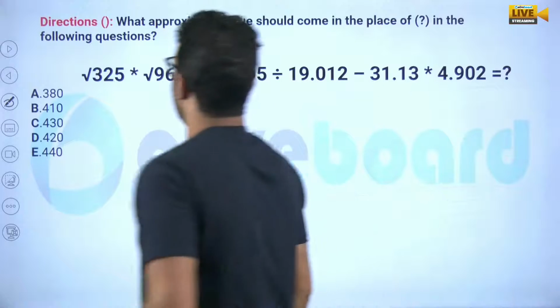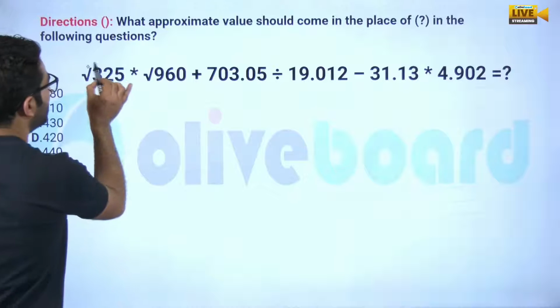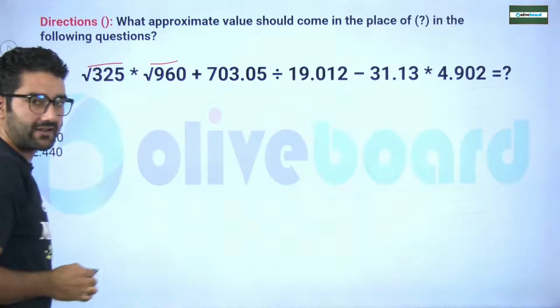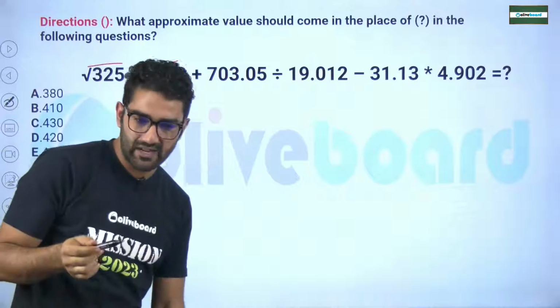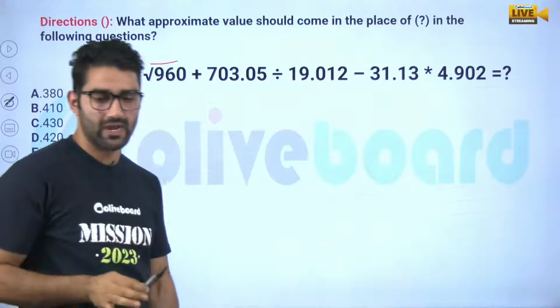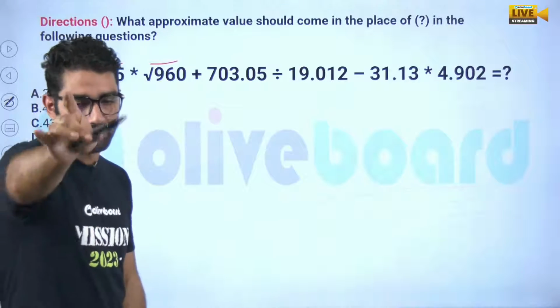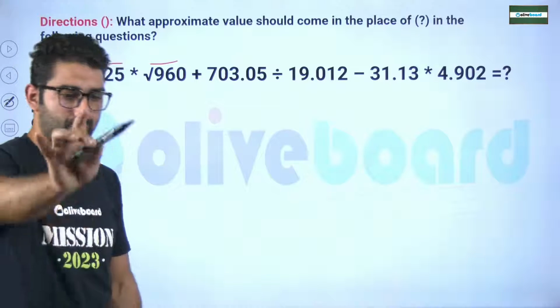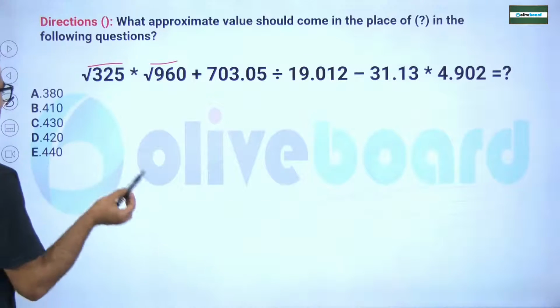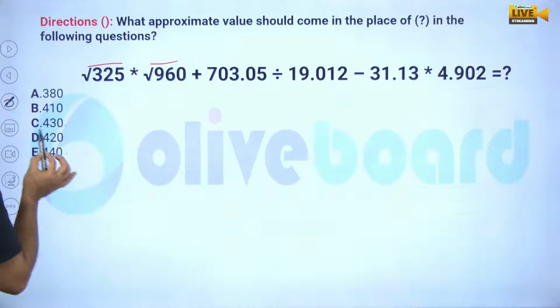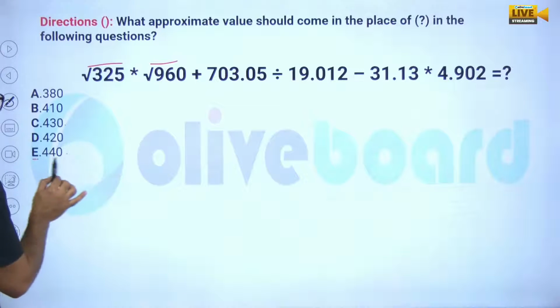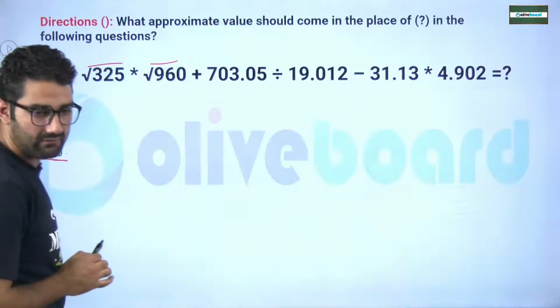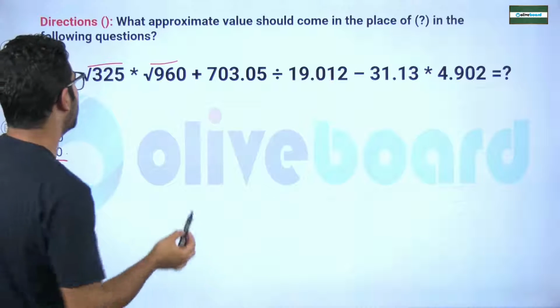Can we assume that it is under root of some terms, but they are not perfect numbers, and we have to assume it is an approximation question? We will do that. Only two answers I get, Abhi and Pulkit. Okay, 440, 430. Both answers are different from each other. Okay, some are interested here, some are interested here. But I want to tell you that the answer will be 440. Abhi will be correct. Yes, Pulkit, please try the calculation.